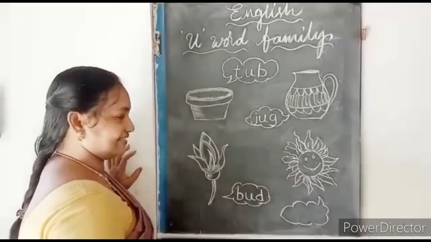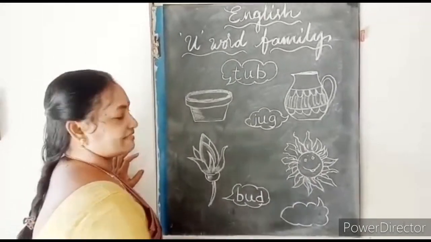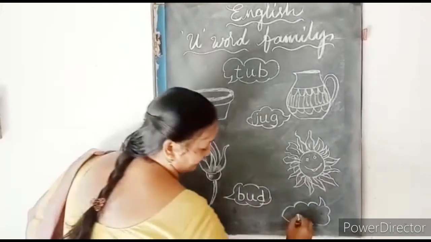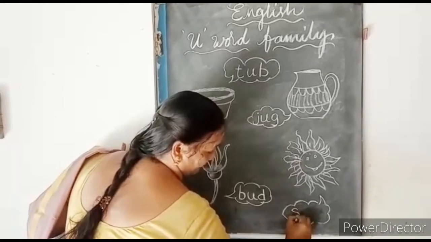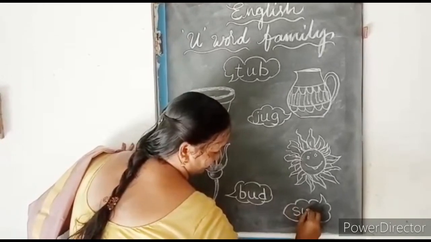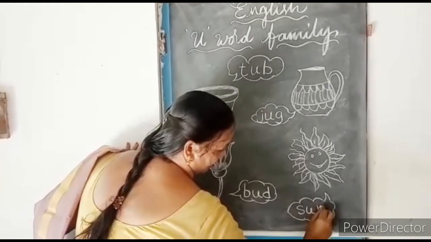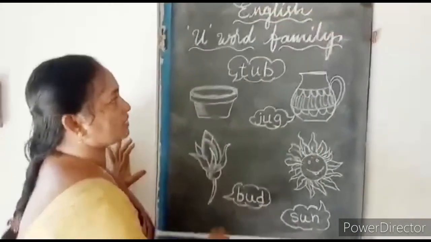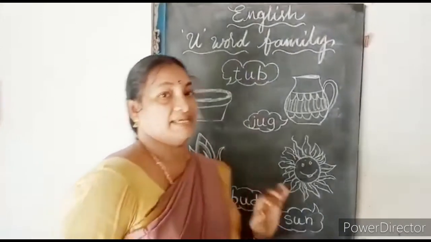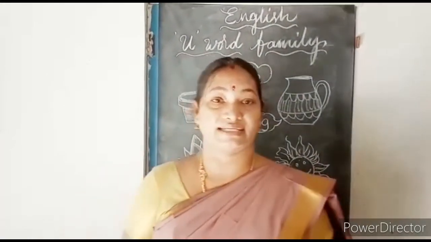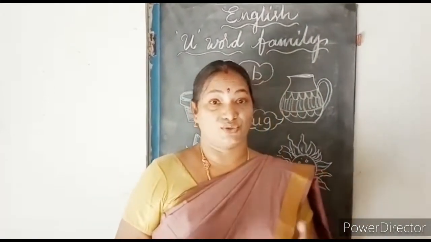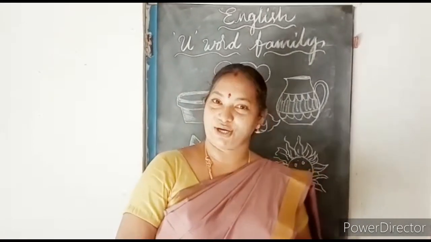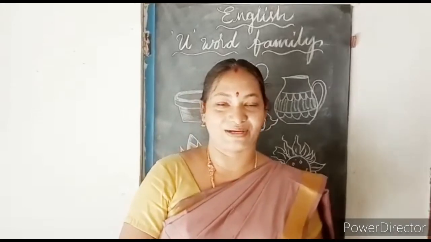And what picture is this? It's a sun. See how beautifully it is smiling. What is the spelling of sun? S-U-N. Sun. So U is common in these pictures because we are learning the U word family. Like this we have many more in the textbook: UT words, UG words, UM words. So let's go and see in the textbook.